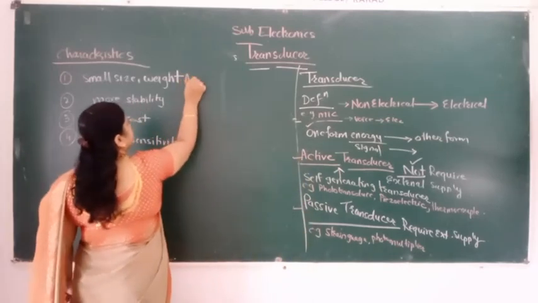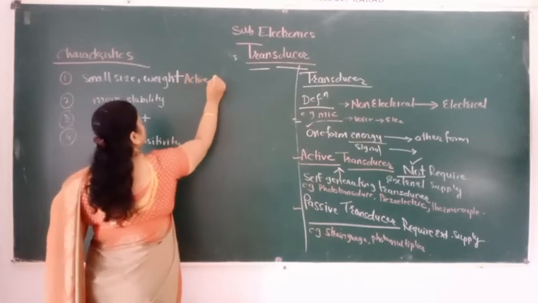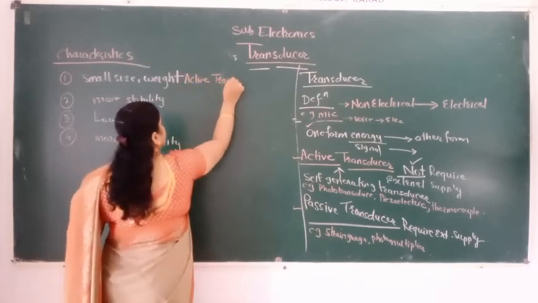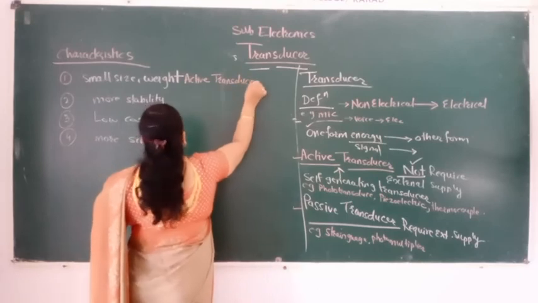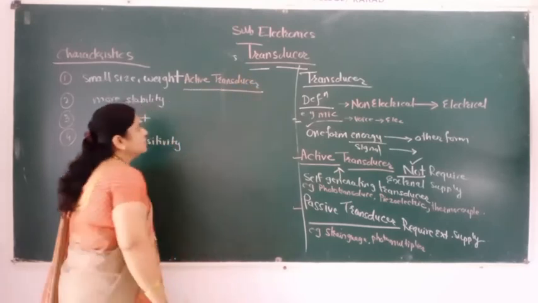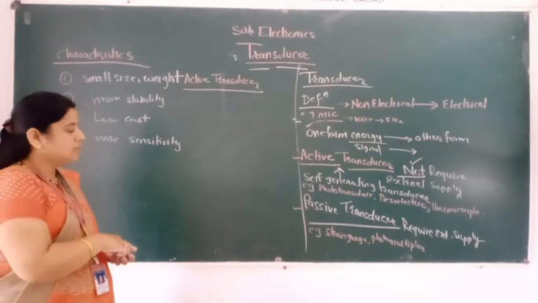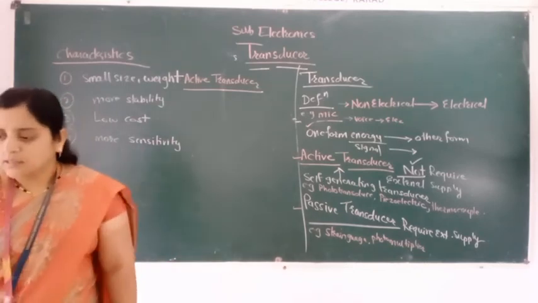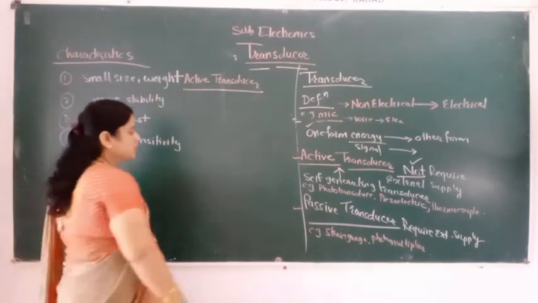Which are the active transducers? There are two active transducers, that is thermocouple and the piezoelectric.